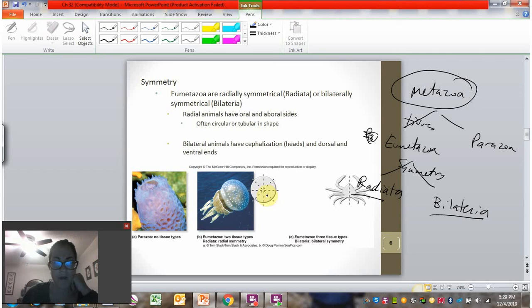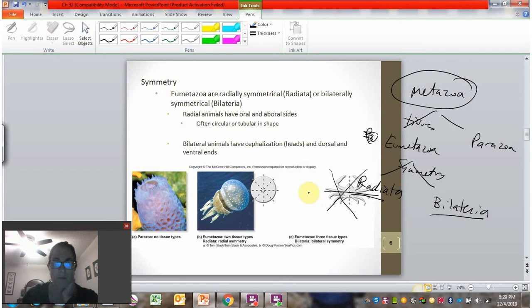And so if you think about an animal like us, this is not true. You cannot cut in multiple places and get symmetrical halves in a human. Instead, you would have to only cut down this top center. That would be the only way that there would be two symmetrical sides. And that's because we are bilaterally symmetric. So here's another example of a bilaterally symmetric organism, in this case a crab. And notice that the crab could only be cut down in this angle to get two equal halves. If you cut it here, it would not be an equal half. So this is a bilateral organism.